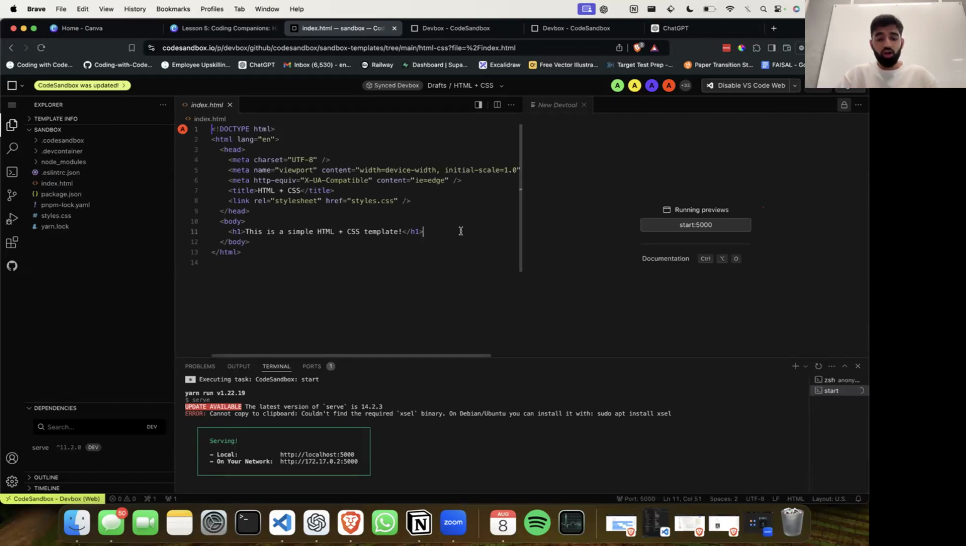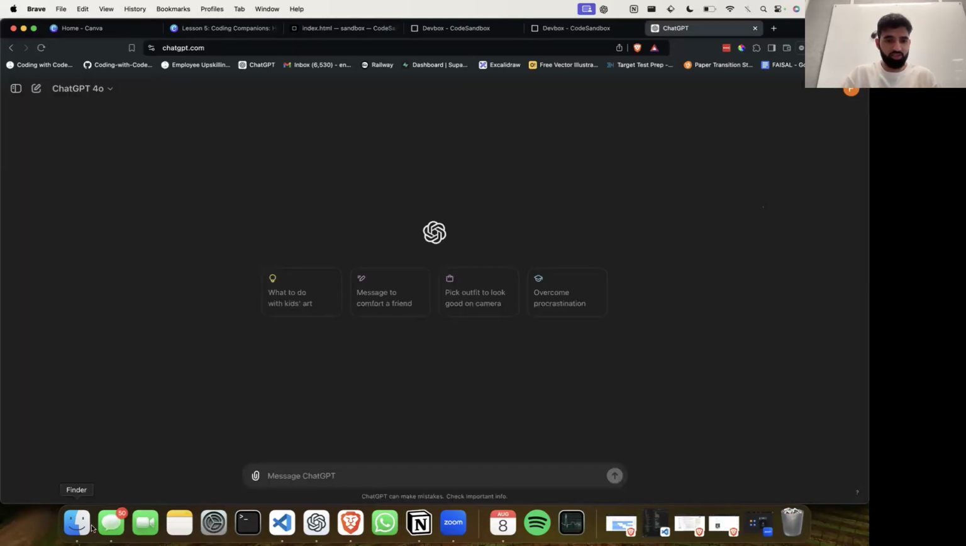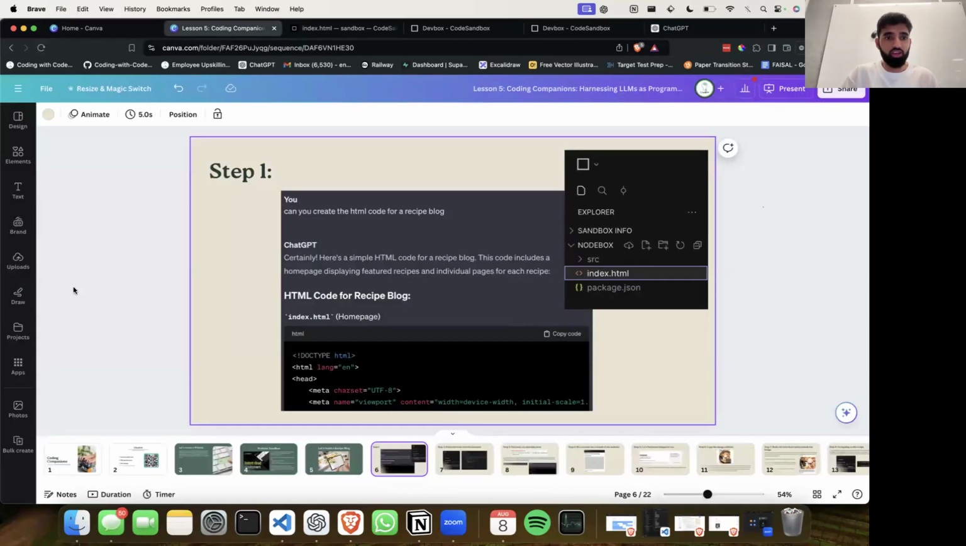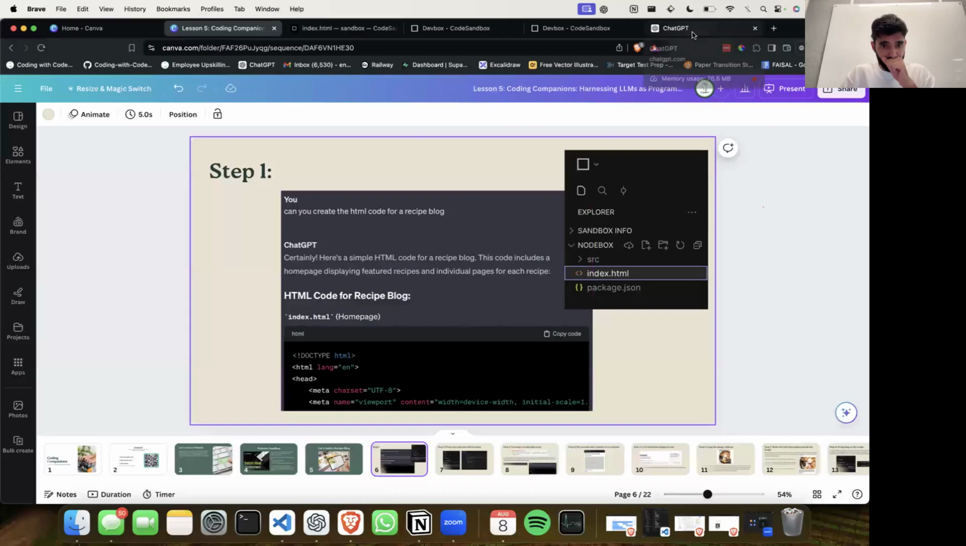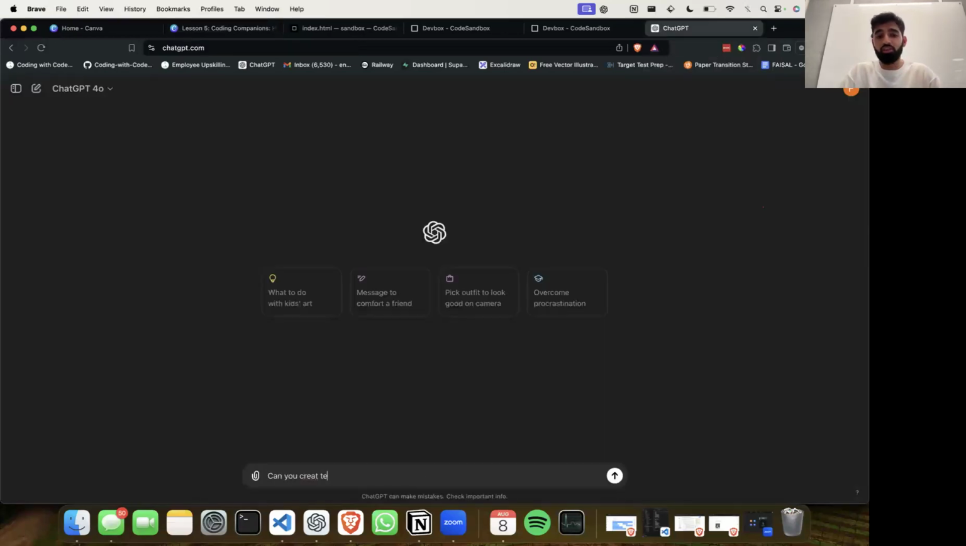Now, even from there, we could start coding around, and I myself as a developer can definitely change things as such. But this is not something that we want to do directly. Instead, what we want to do is head to ChatGPT. And in here, as I go back to here, we can add a really simple prompt. We know we're going to be writing a recipe blog. And so all we can do is say, well, can you create the HTML for a recipe blog? And if we hit enter,